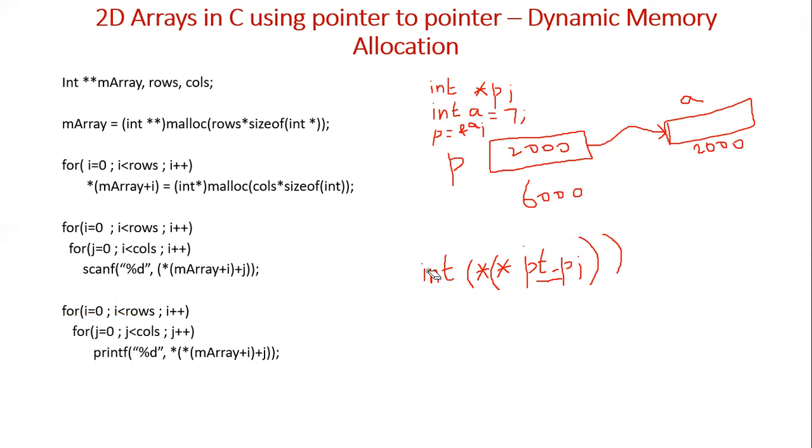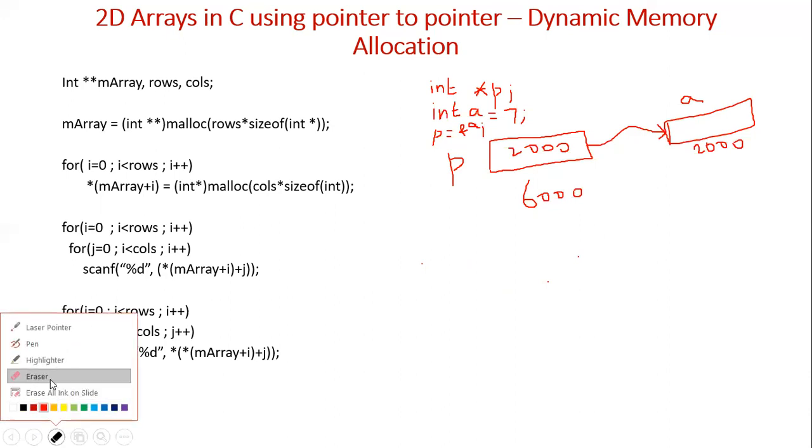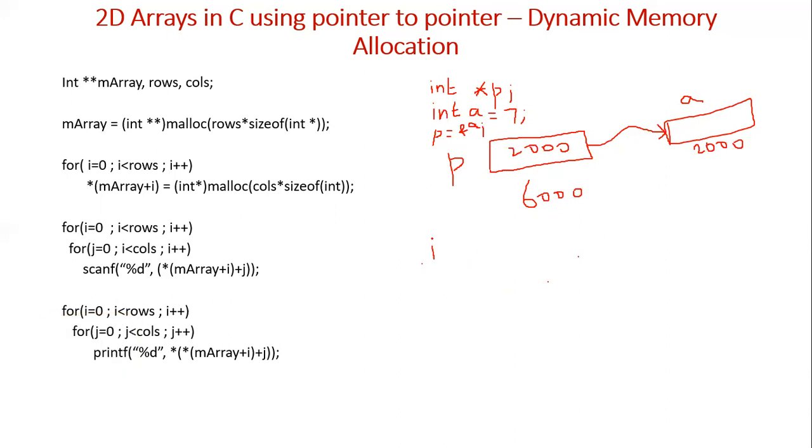Let me write it clearly: int star s. s can point to an integer pointer. Here p can hold the address of an integer, whereas s can hold the address of an integer pointer.